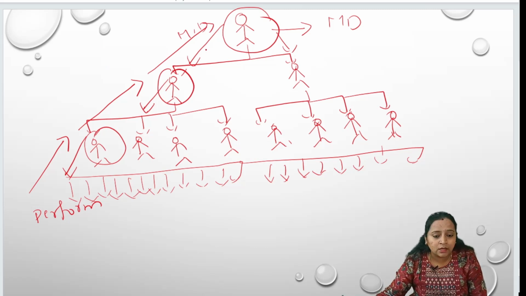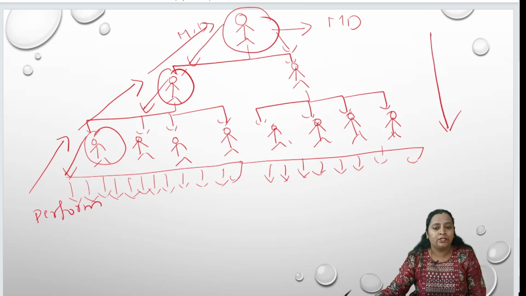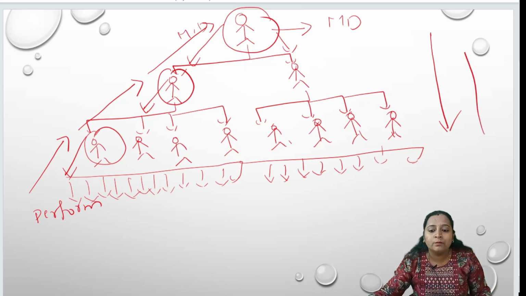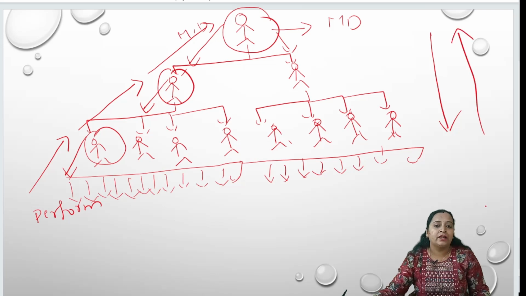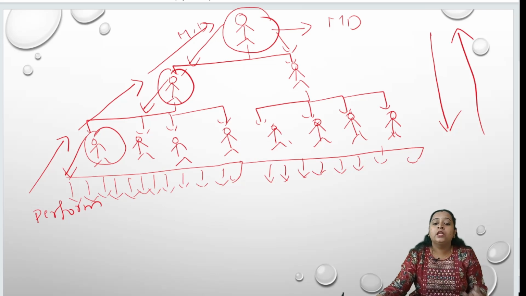When you are passing an order, it will come from the top level management to the lower level management. After completion of the work, accountability goes from the lower level management to the top level management. Employees inform the sub-managers, who inform the managers, who inform the MD.